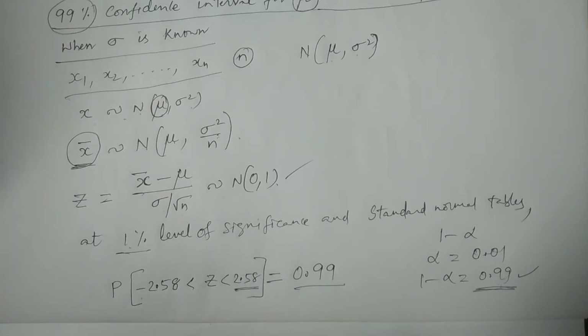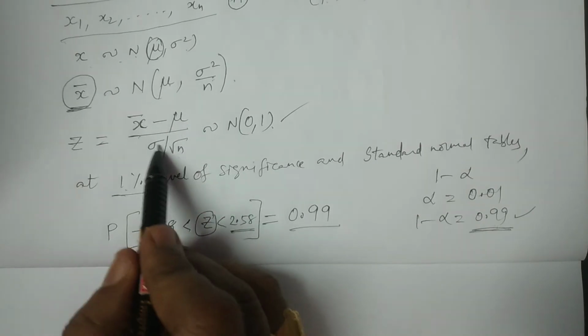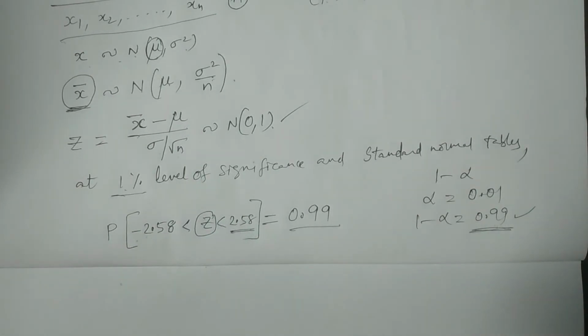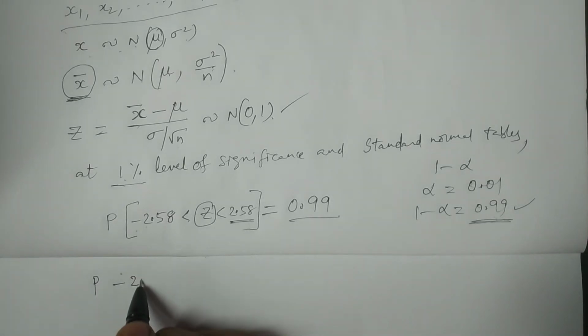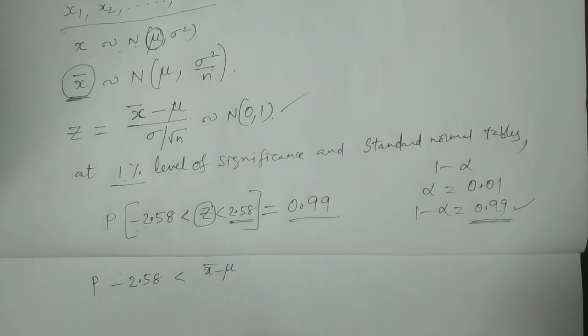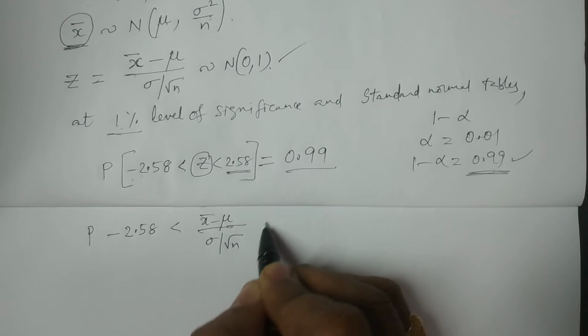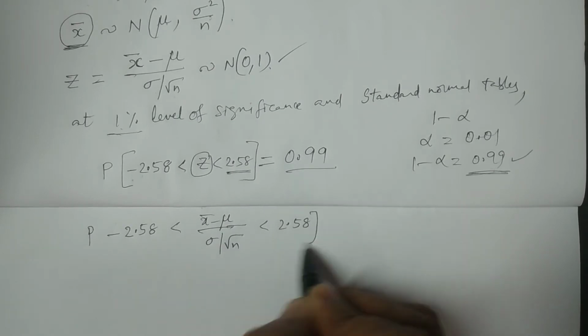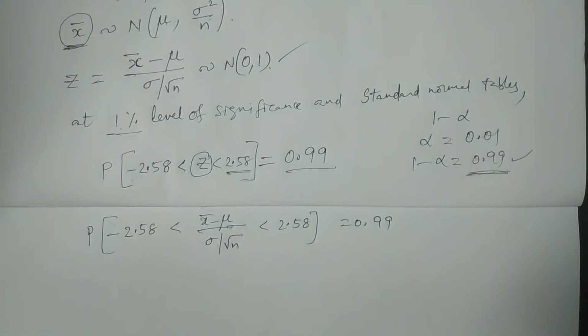So 99% of the values would lie between minus 2.58 and plus 2.58 from the standard normal distribution tables. Now if you consider z equal to x bar minus mu by sigma by root n, our problem will be finished. It is a very simple problem. The probability of minus 2.58 less than x bar minus mu divided by sigma by root n, which is less than 2.58, is equivalent to 0.99, that is the 99% confidence coefficient.